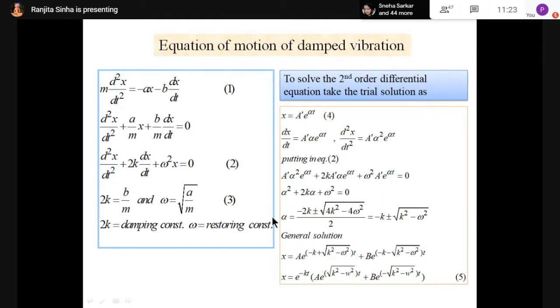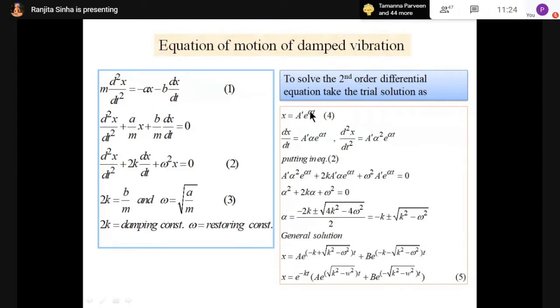Now alpha may be minus k plus root over k square minus omega square, or minus k minus root over k square minus omega square. So two solutions are here. In the same way, in SHM there were two terms of alpha. So I take the two contributions of alpha here and write the general solution, x equal to this. Now this alpha has a value.